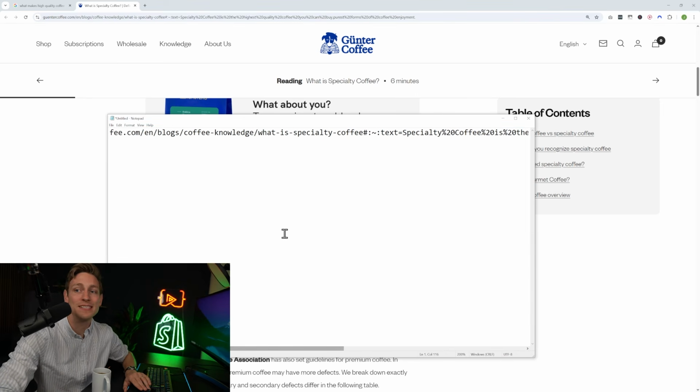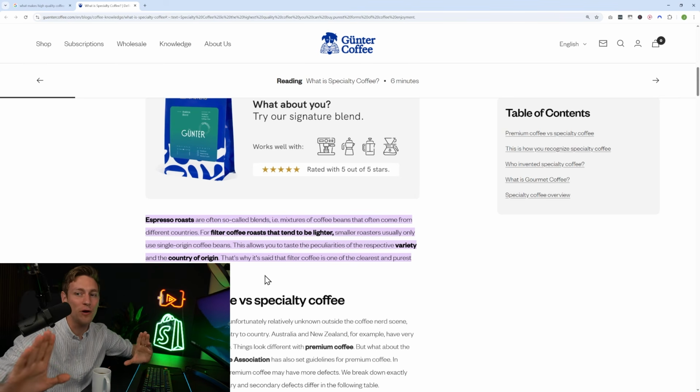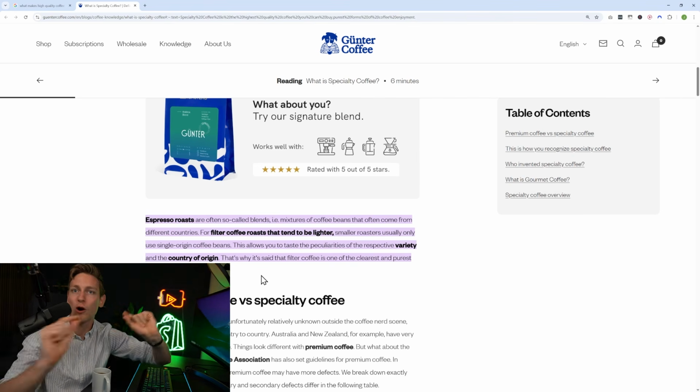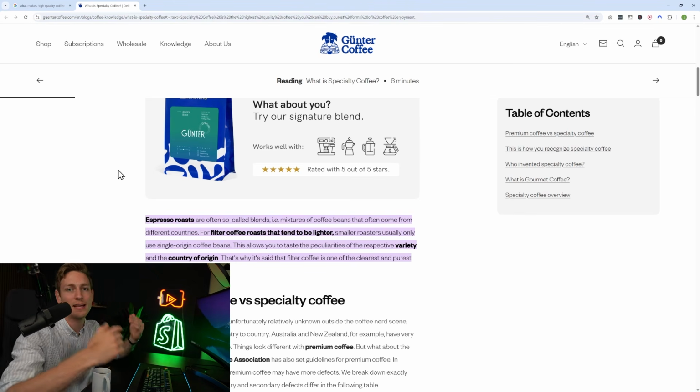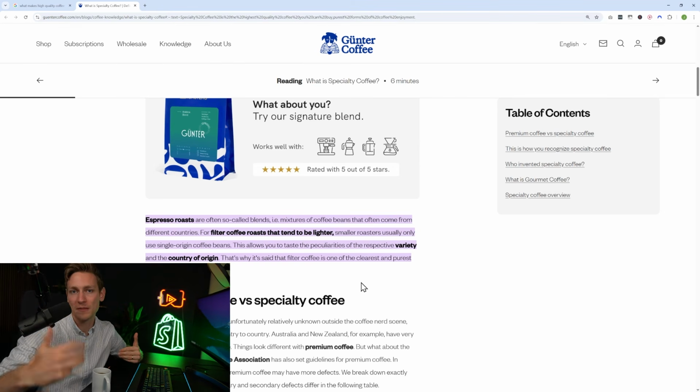But the important part is that whenever we get this highlight text right here, we can kind of assume it's coming from AI summary. I know this is not perfect, it's more like a workaround, but I haven't seen any other places highlight text like this. So if you click on a normal Google link, that doesn't happen. When people share links, they usually don't share the highlighted form. So it's very likely that if the URL contains some highlight text, it is coming from Google's AI summary. It's not perfect, but it's probably the closest estimate that we can get at this point.